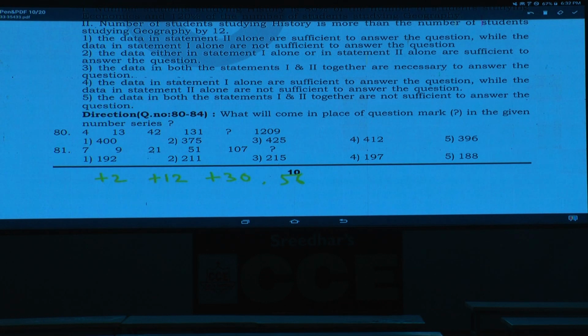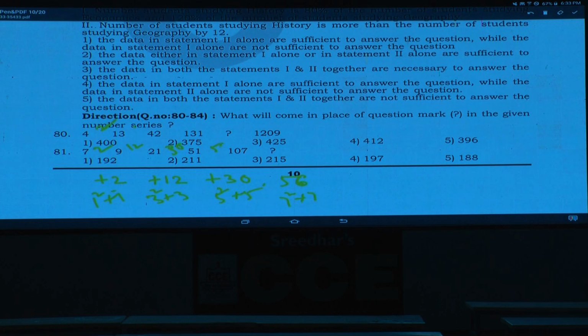Now 2, 12, 30, 56 can be written as: this 2 can be written as 1 square plus 1, and 12 can be written as 3 square plus 3, and 30 can be written as 5 square plus 5, and 56 can be written as 7 square plus 7. Isn't it? And now what are the numbers here? 1, 3, 5, 7, the difference is 2. After this 56, the next one must be 9 square plus 9. What is 9 square plus 9? 90. 107 plus 90, 197, that is choice 4.